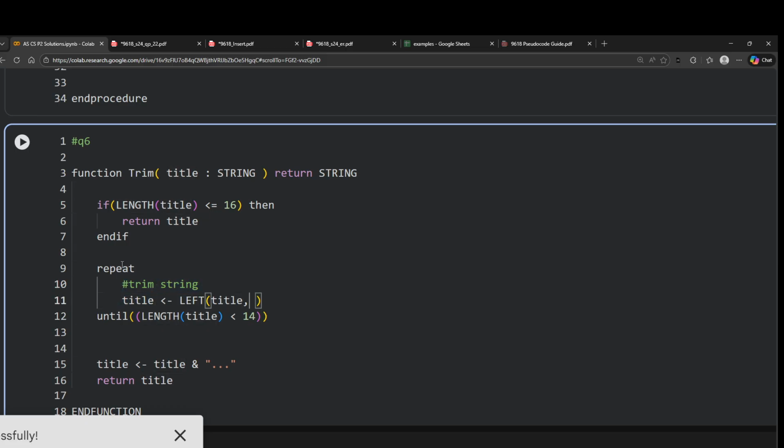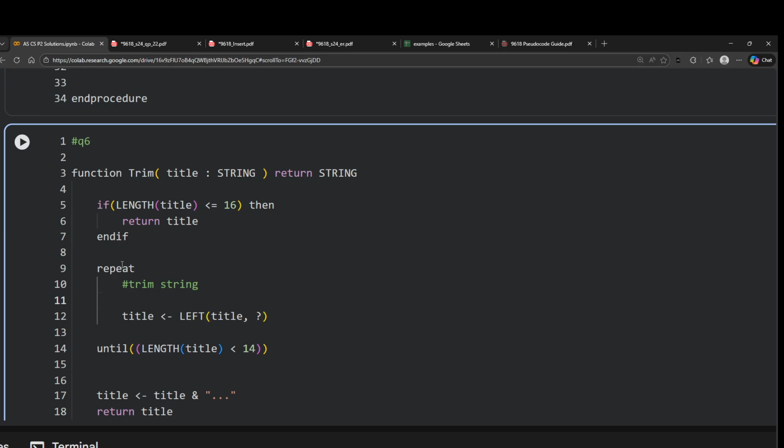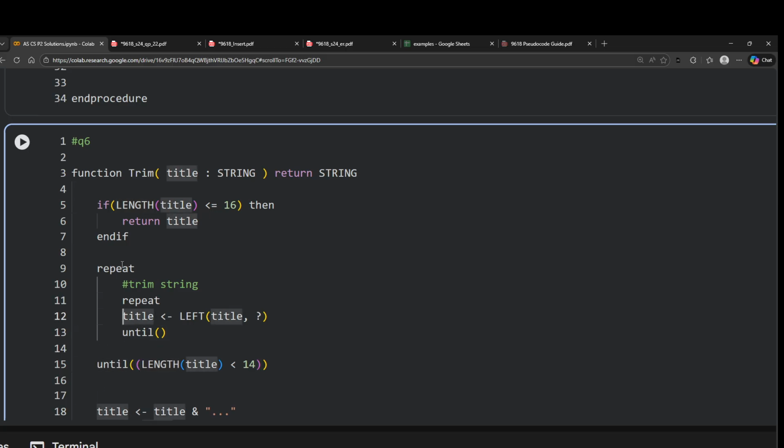Okay, now in order to trim the value, we will use another loop here. I'm leaving this. Okay, so another repeat, and then this should be indented inside until. Okay, now this is the loop. The inner loop would keep on working until we actually end up finding a space that we're looking for.